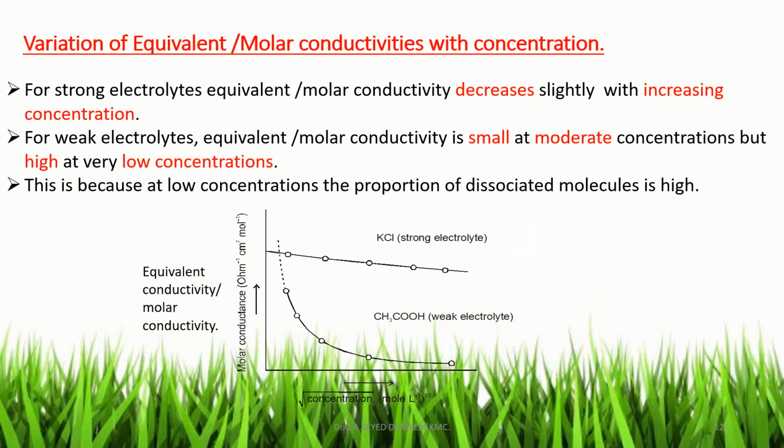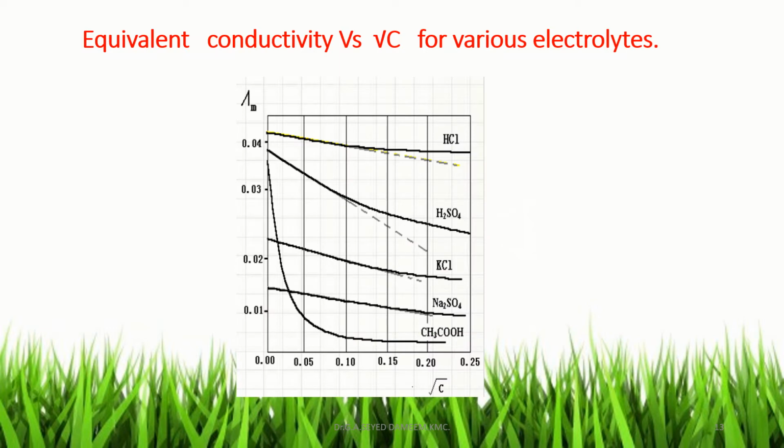In the case of strong electrolytes, equivalent and molar conductivity values decrease slightly with increasing concentration, but for weak electrolytes, the equivalent and molar conductivity value is high at very low concentrations. This slide shows variation of equivalent conductivity versus root concentration for various electrolytes like the strong electrolytes HCl, sulfuric acid, KCl, sodium sulfate, and the weak electrolyte acetic acid.